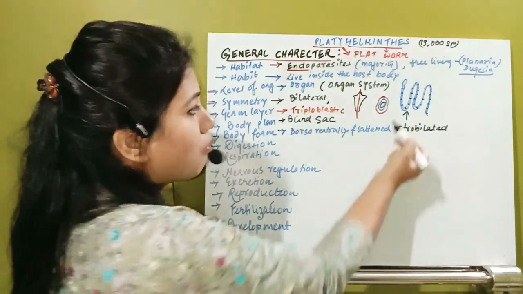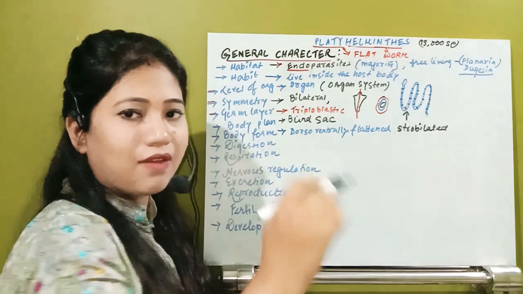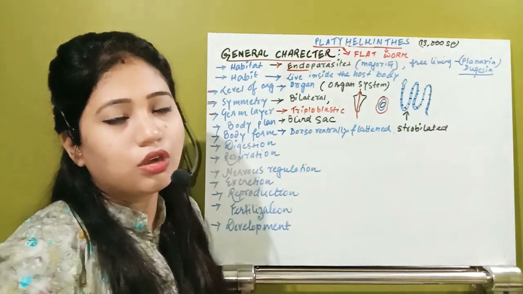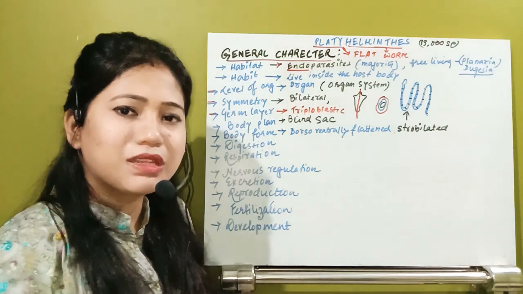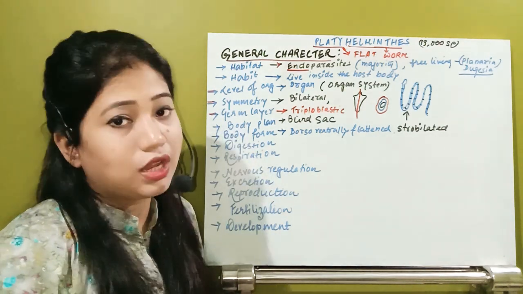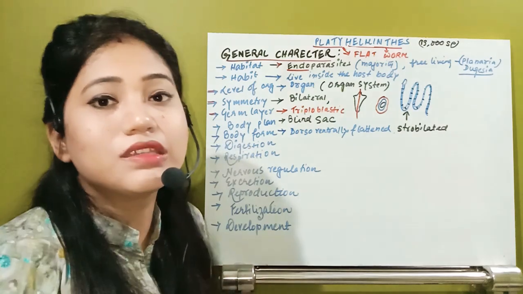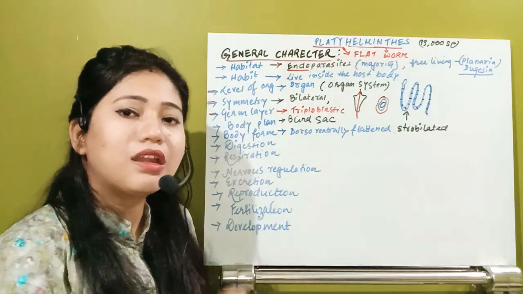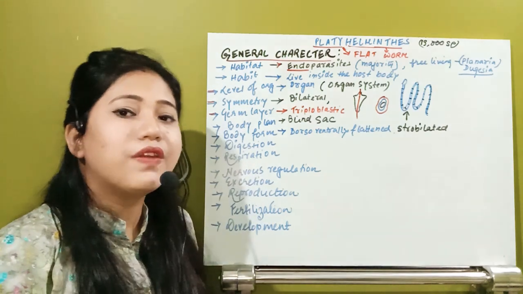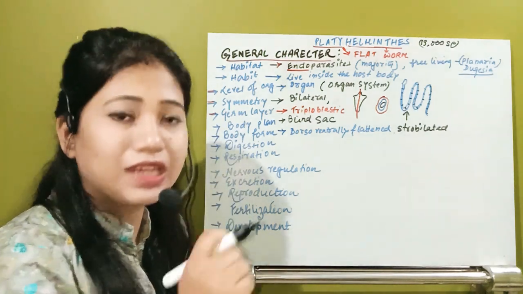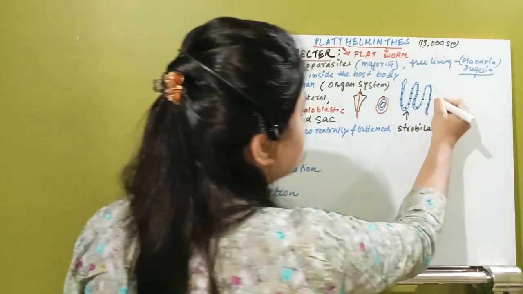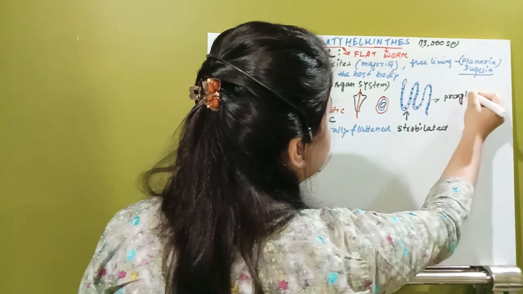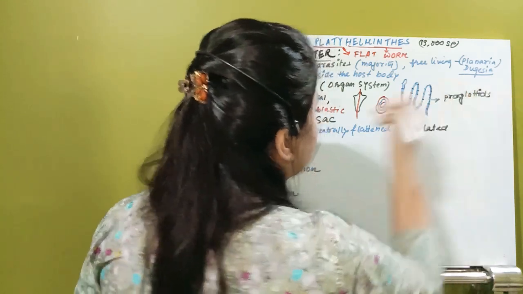No, because some of the segments have other organs. The later segments have different organs. This way the segments will have different organs, so we cannot call this a truly segmented animal. In this organism, the segments are what we call strobilated, and those segments are known as proglottids.